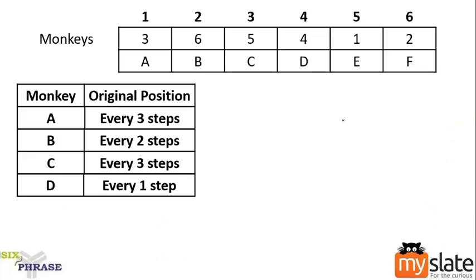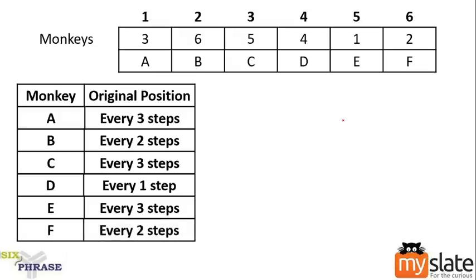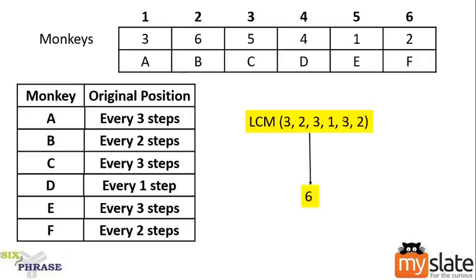Now let's tabulate the data. E returns every 3 steps. F returns every 2 steps. This is the data we have. Now, when will they all return to their original position? Just like the previous problem, find the LCM for all the values. If you write down the multiples also, it will be the same thing. Just find out the LCM for all these values. What is the LCM? LCM is 6. Can you understand this? Yes. We are going to find the LCM. That will be the efficient technique. Okay.